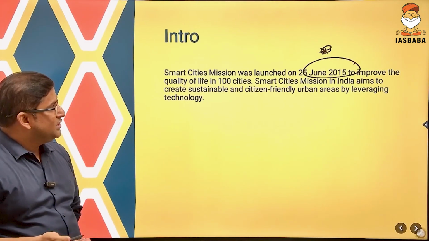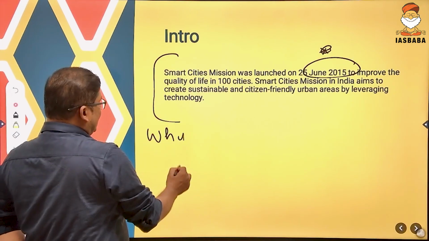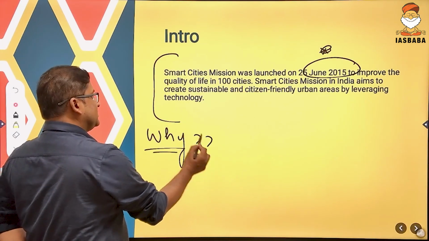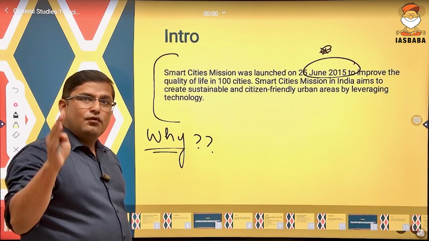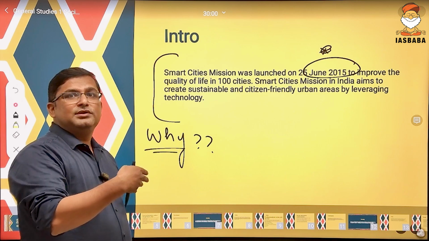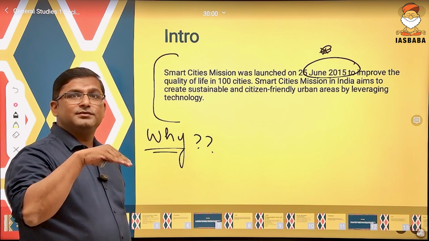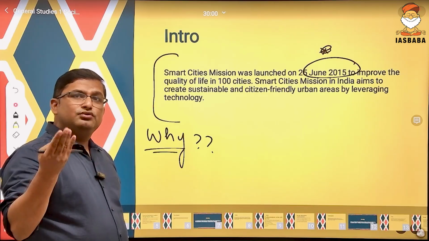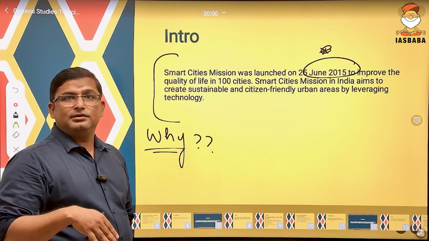You have to tell why this mission was launched in the introduction. I have told in the class also, if you want to introduce any question, you can think in this dimension: whether you should give some data, whether you should think why this particular scheme was introduced, and you can also give an irony based introduction if the question is about irony.